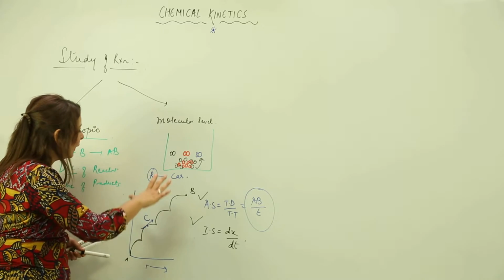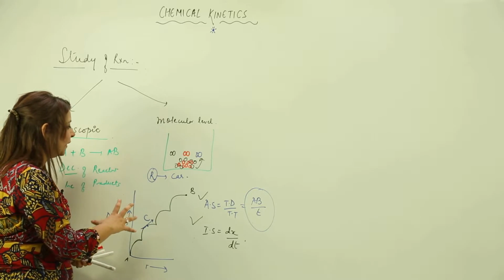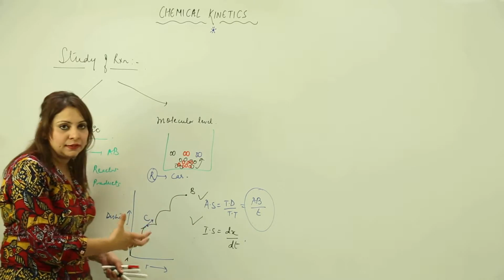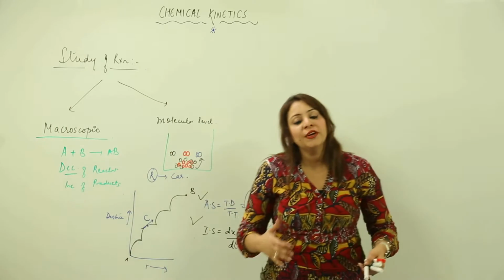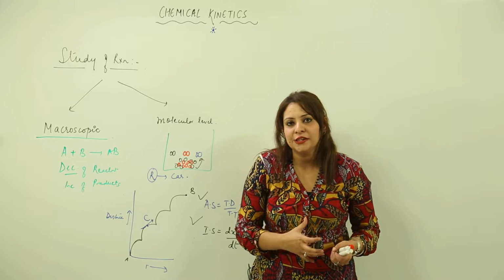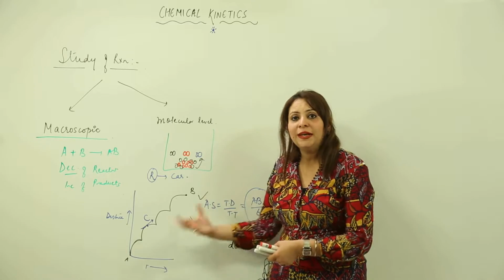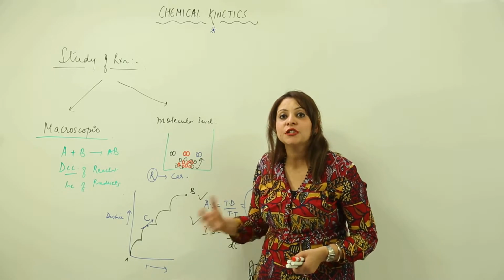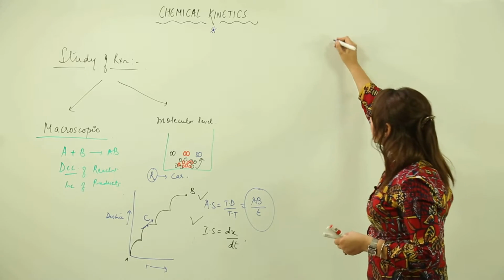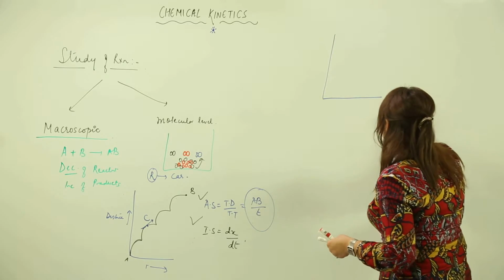So as you all are aware, in the case of a car we can find the average speed and instantaneous speed like this. Likewise we can find the rate of the reaction as the average rate or the instantaneous rate. But before I explain what actually happens with the reaction, just look at one graph. I am drawing it for a chemical reaction now. So see, I am drawing this graph for a chemical reaction.